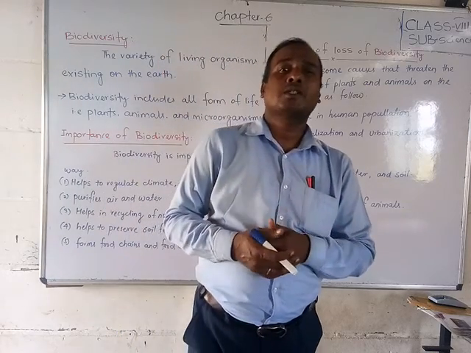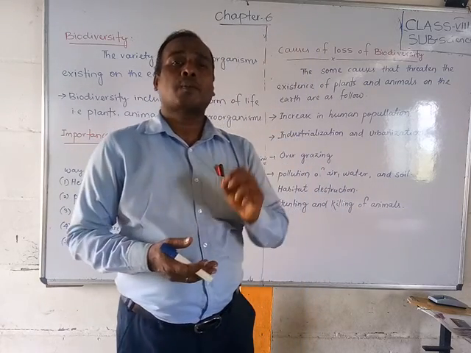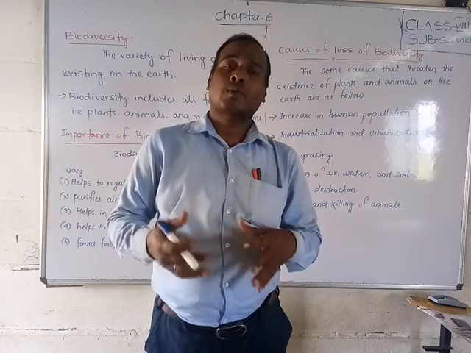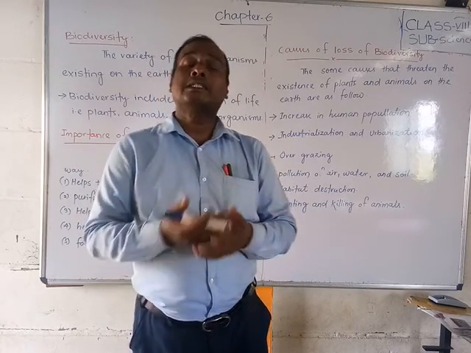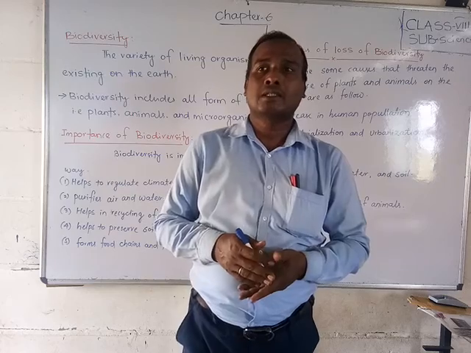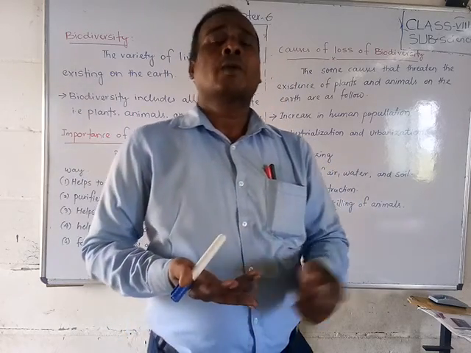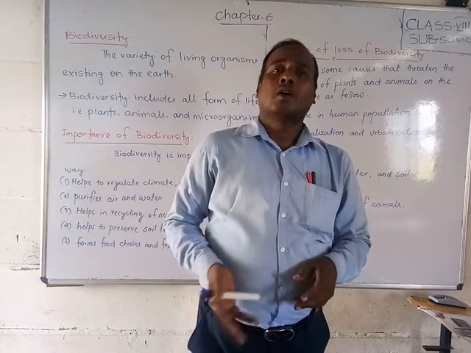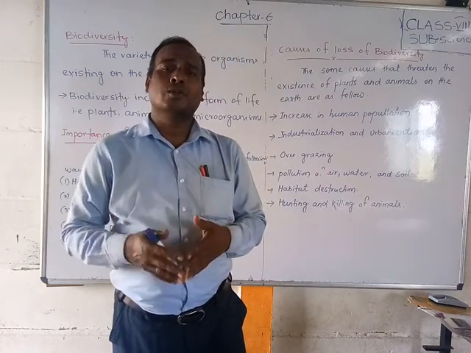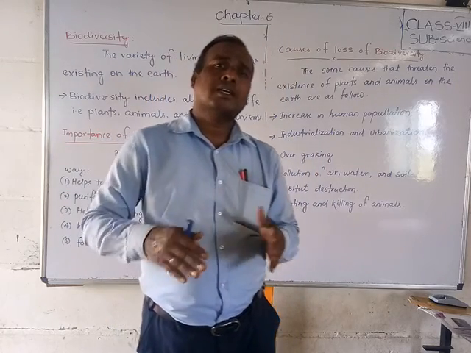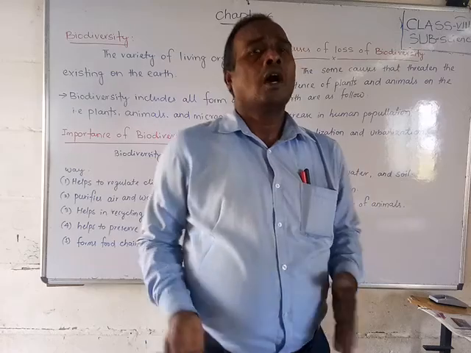Nowadays you have seen that the population of the world is increasing very rapidly. For them we need food, clothes, and houses. So for that they are depending on and destroying our biodiversity.